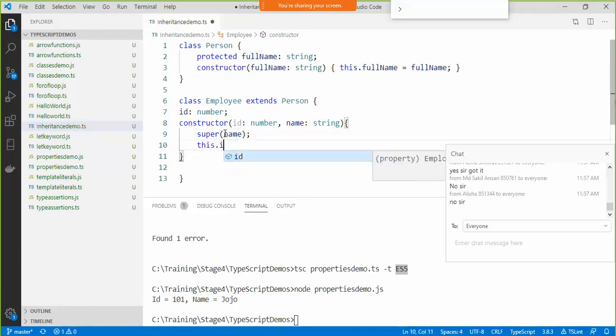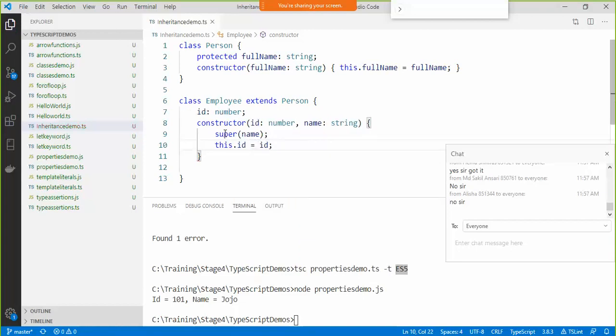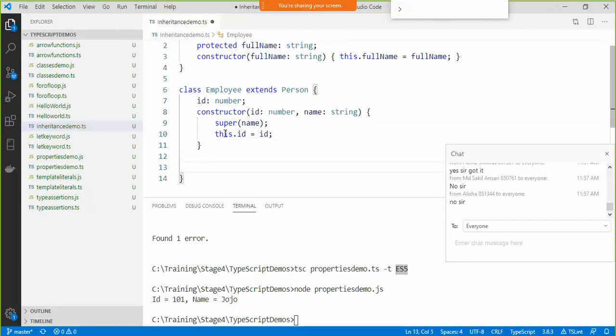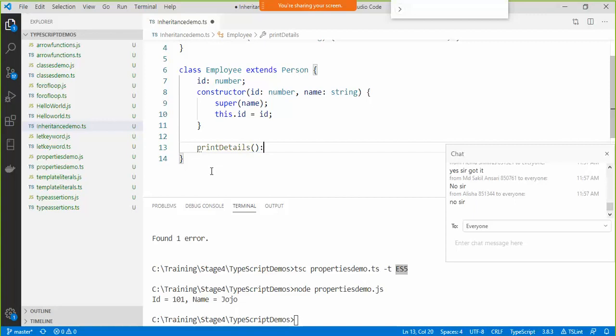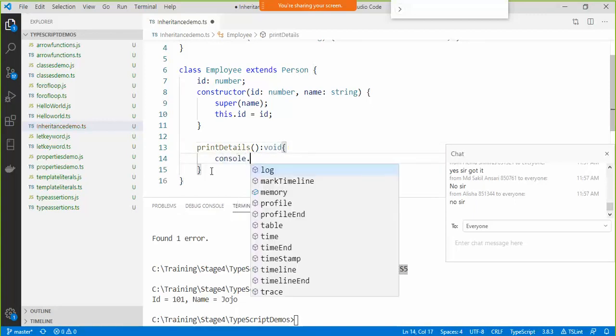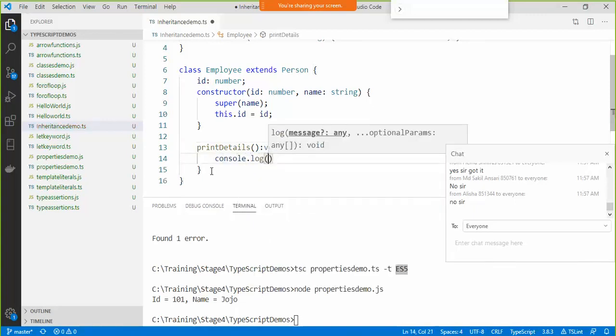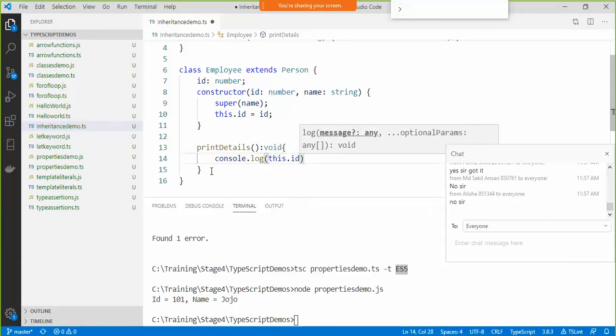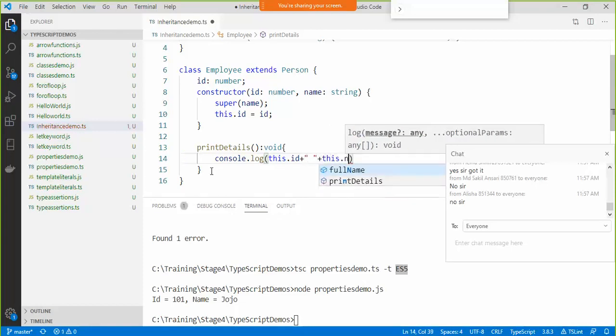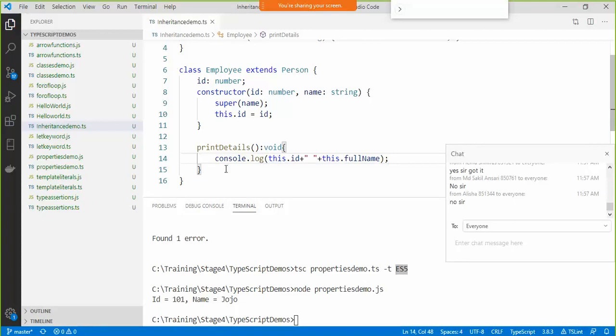So I'll say this dot id equals id, and then we can have a function also, say print details void and console.log, and we'll simply say id is there in that base class object, and id plus space plus this dot name, like this.